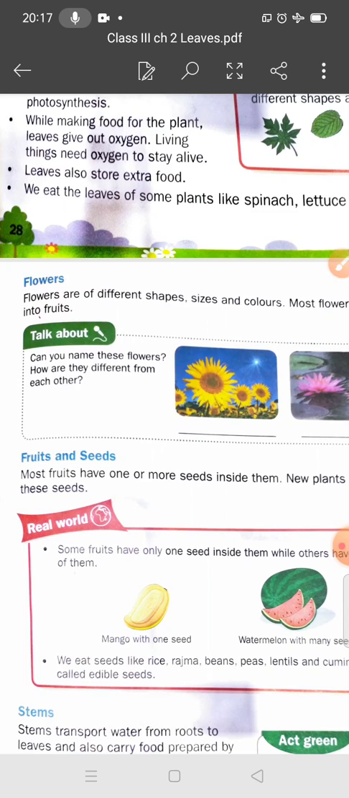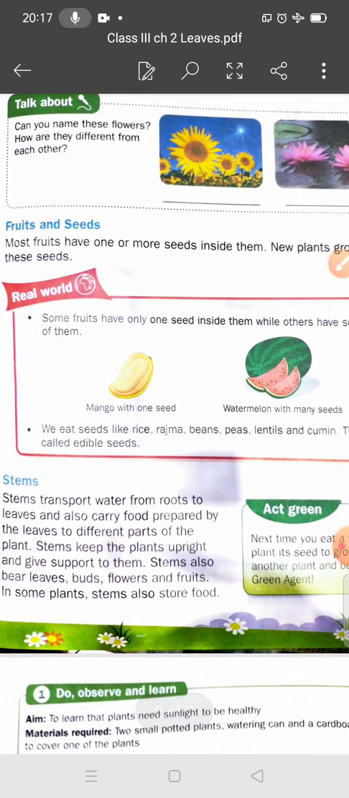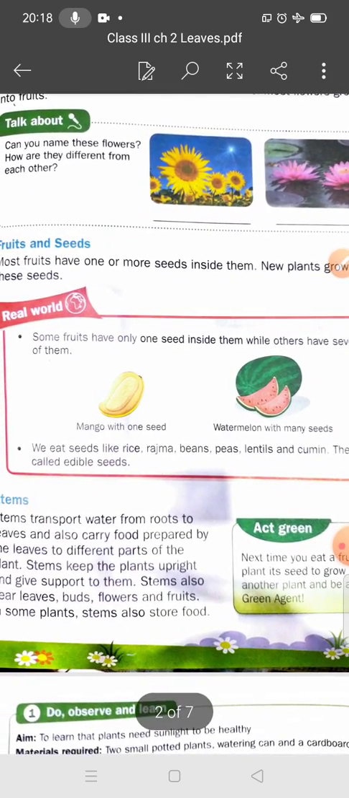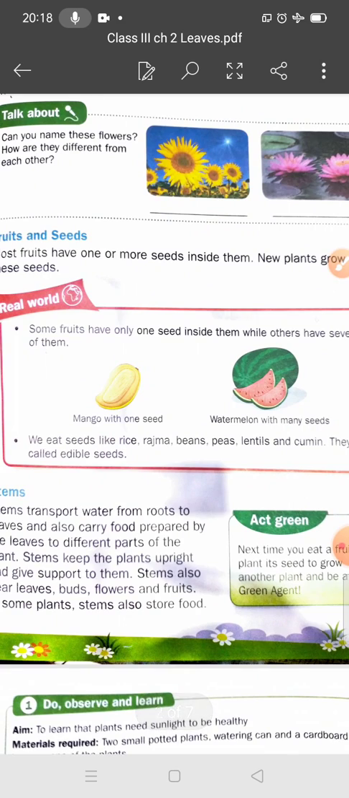Now students, we will discuss fruits and seeds. We eat fruits of many plants, and fruits are formed from flowers, you know. And most fruits have seeds inside them. And what is the function of the fruit? Fruits make the new plant. And some fruits have only one seed, some have more than one seed, several seeds also. So seeds are protected inside the fruits.